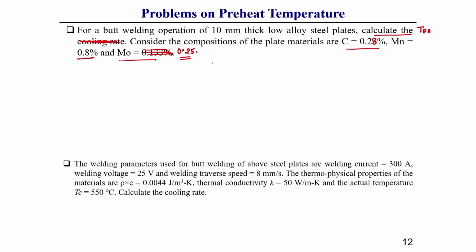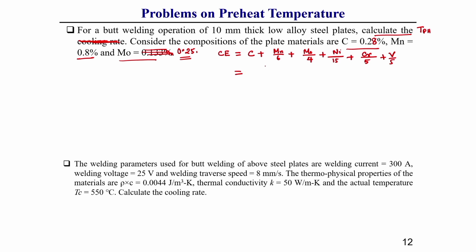For calculating the preheat temperature, what are the steps we need to follow? First of all, we need to find out the carbon equivalent. I have already shown you the carbon equivalent formula. For low alloy steel, it is percentage of carbon plus manganese by 6 plus molybdenum by 4 plus nickel by 15 plus chromium by 5 plus vanadium by 5.